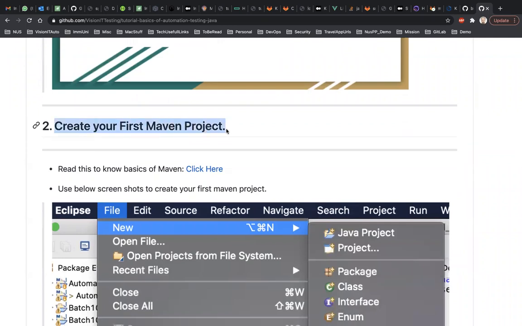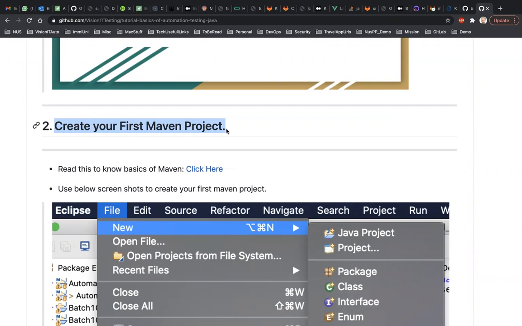This is for the people who have never done it. So if you have never done something, what do you do? You start with a guide called a step-by-step guide. This is the document where I have listed the steps. This is a step-by-step guide on which button to click. I have actually captured the screenshot for it and placed it here.